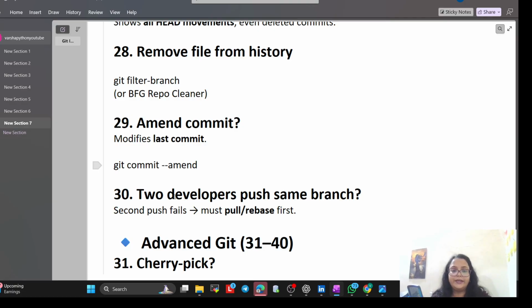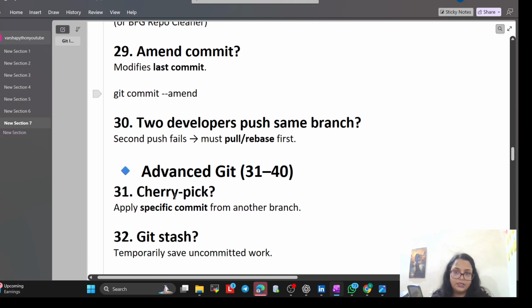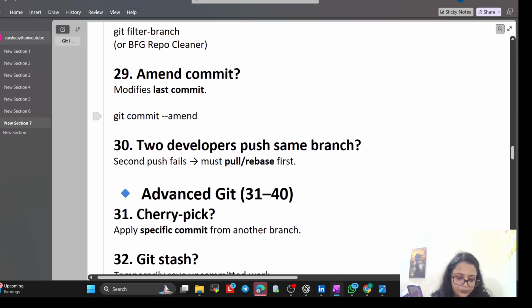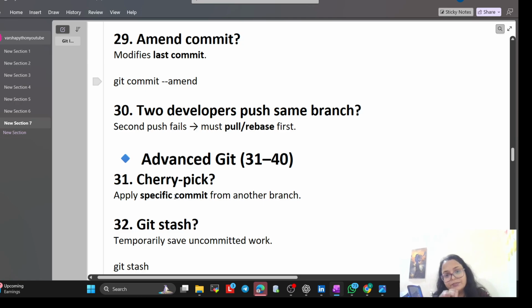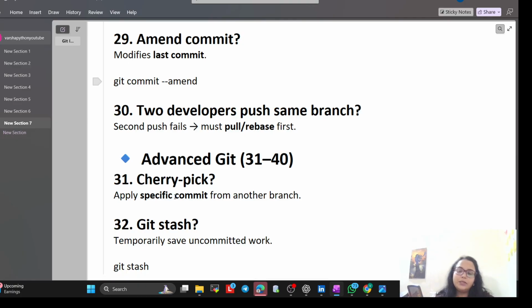Yeah, so we are ready to start now. Now it is a little bit advanced level Git question. Cherry pick. What is cherry pick? Why do we use cherry pick? It applies a specific commit to another branch. For example, a bug was fixed in the V2 beta. I need the exact same fix in the V1 live version right now. So I pick that one commit and slide it into the live version. So that is nothing but cherry pick.